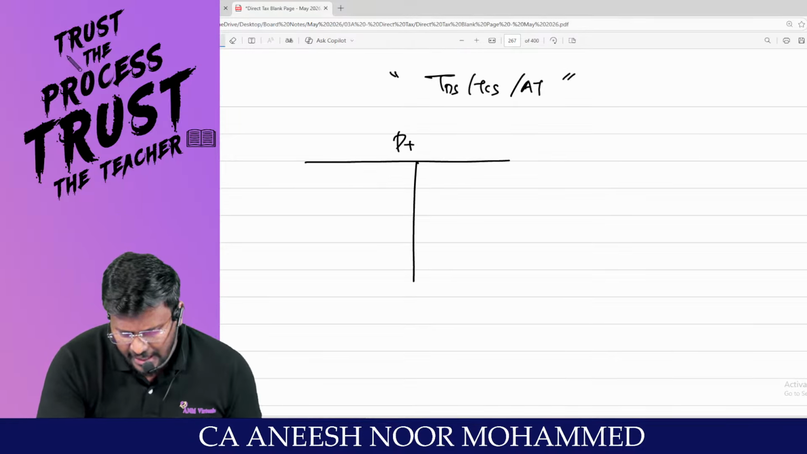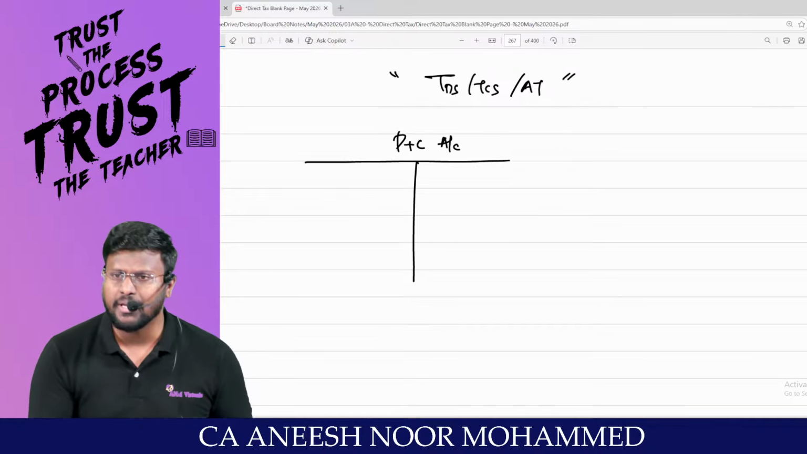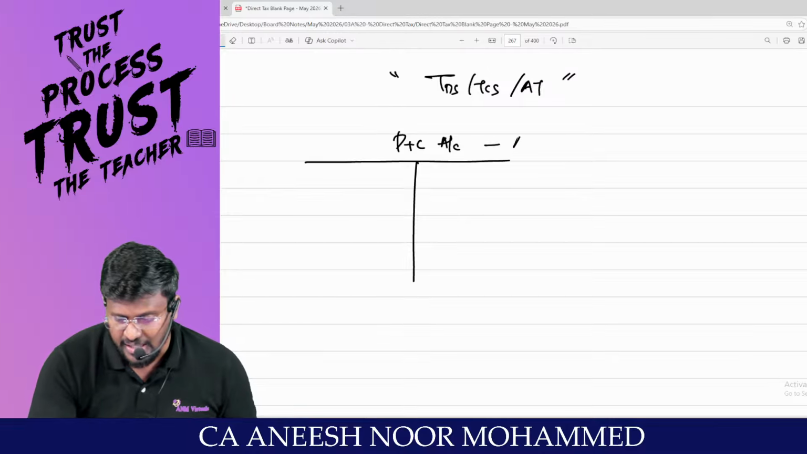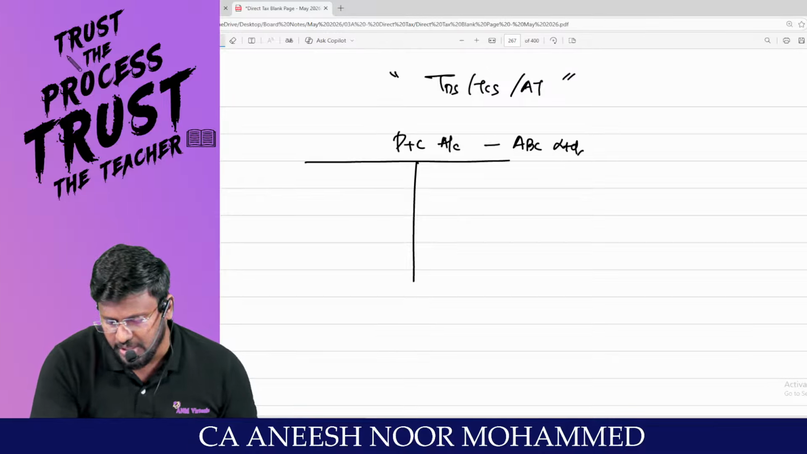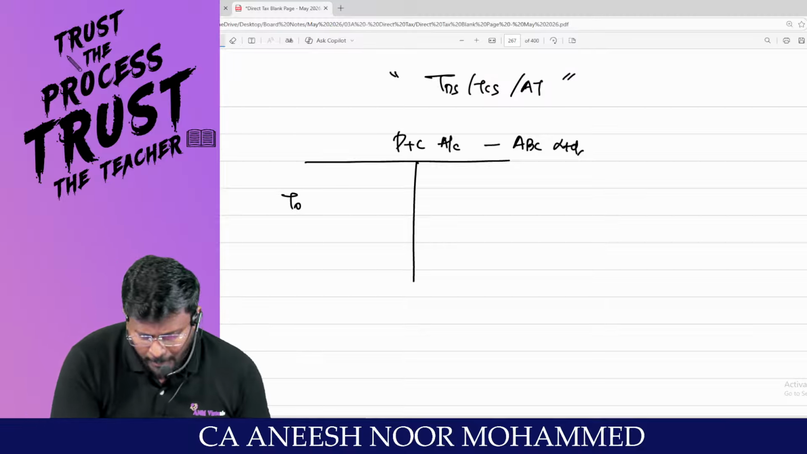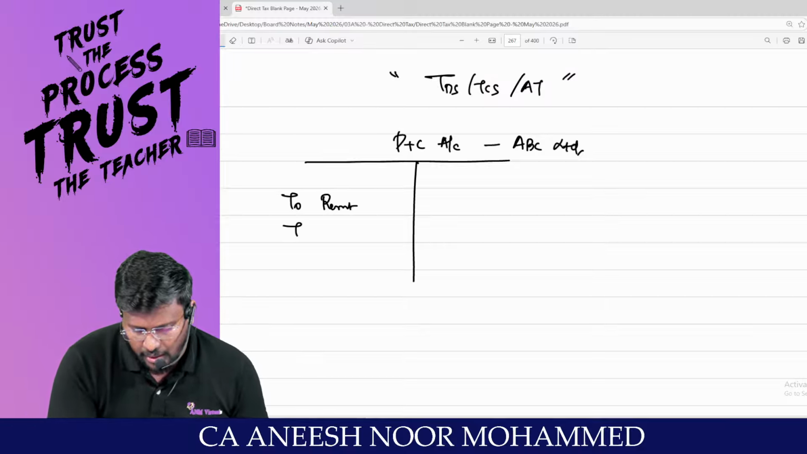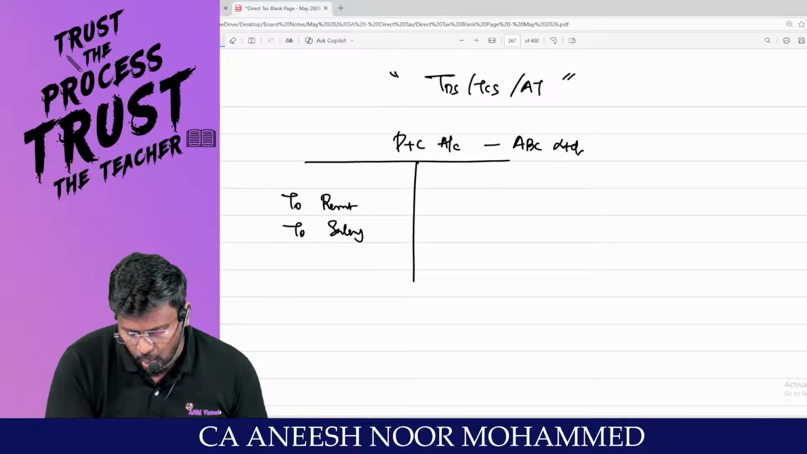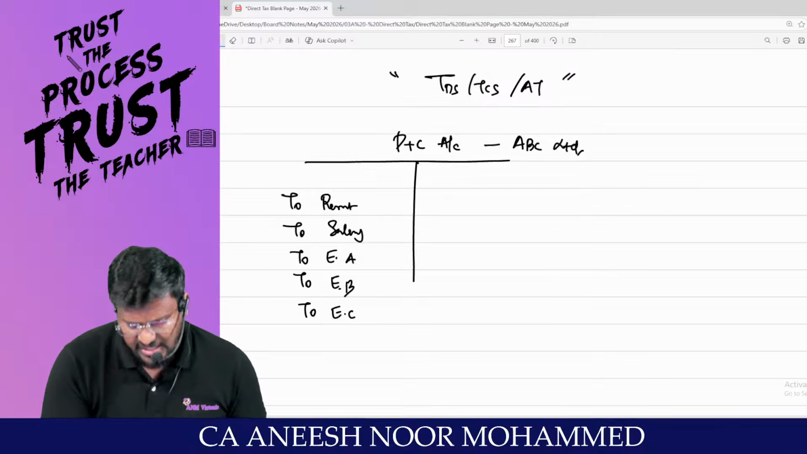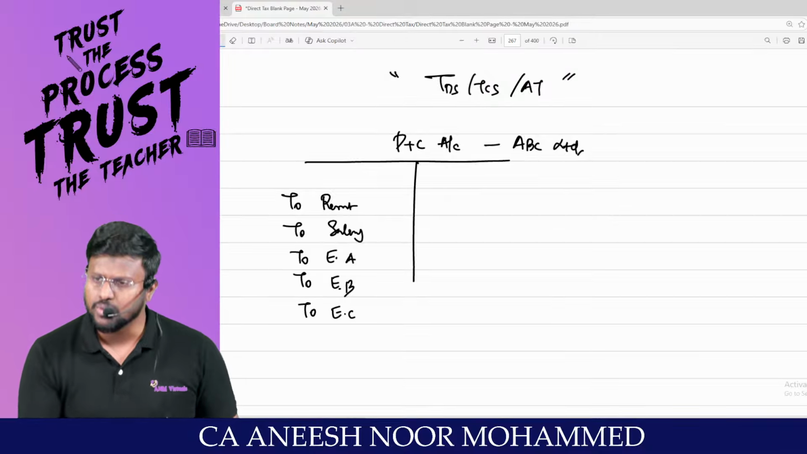If you take any PGBP, sir, you will get a profit and loss account. For example, there is a concern called ABC Limited, and we are preparing the profit and loss account of ABC Limited. So many expenses will be debited: rent, salary, expense A, expense B, expense C. Like that, various expenses you will be debiting, my dear lovable students.